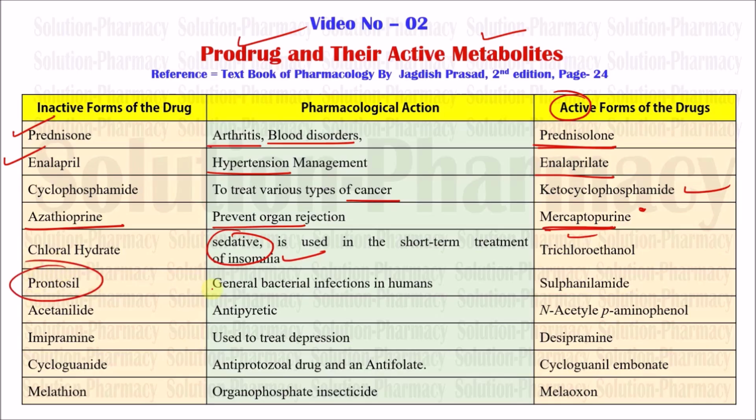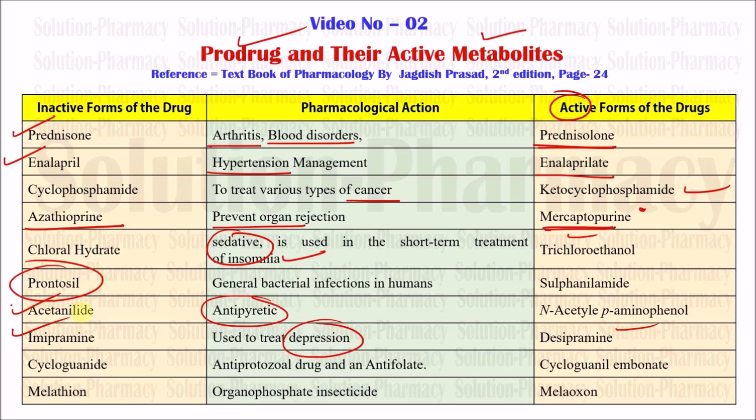Next one is prontosil, which is used in general bacterial infections in humans. Active metabolite is sulfanilamide. Next one is acetanilide, and its pharmacological action is antipyretic. Its main active form is N-acetyl-p-aminophenol. Next one is imipramine. It is used in the treatment of depression, an antidepressant drug we can say, and its active form is desipramine. This is another important drug.